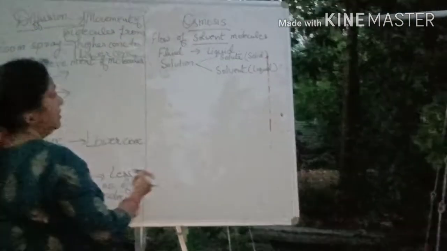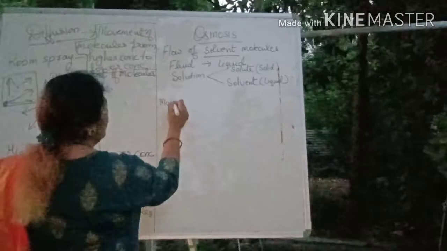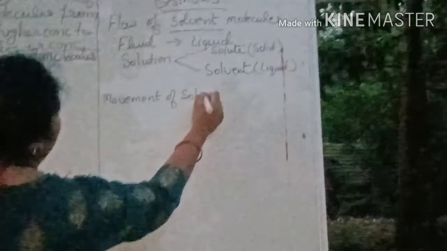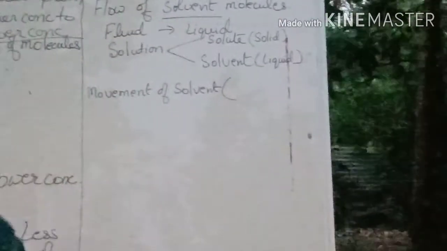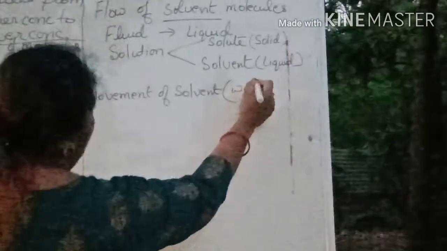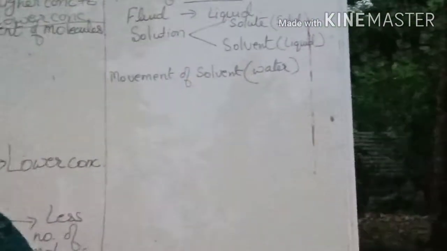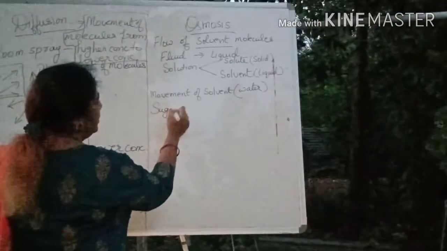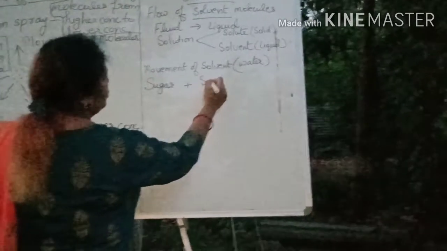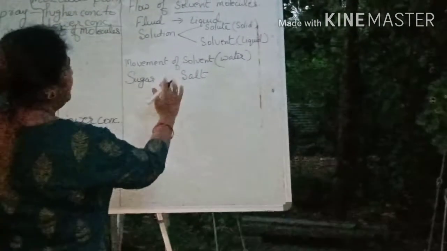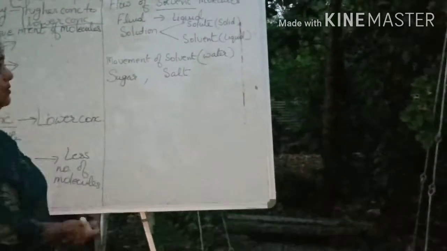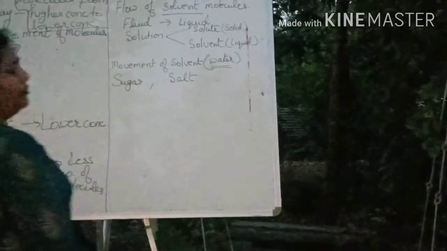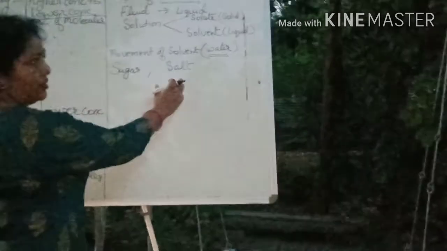So here there is movement of solvent, that is basically water. Water is going to move here. In any solution, for example sugar solution or salt solution, the water molecule is the only one going to move, not the sugar, not the salt.